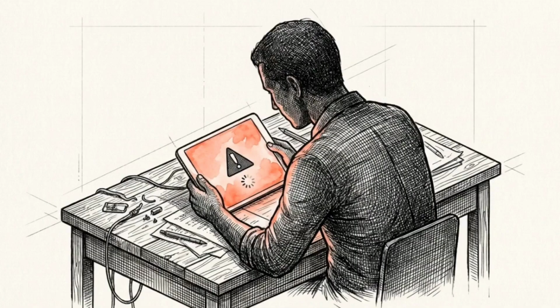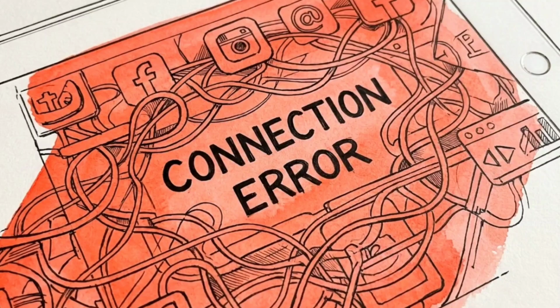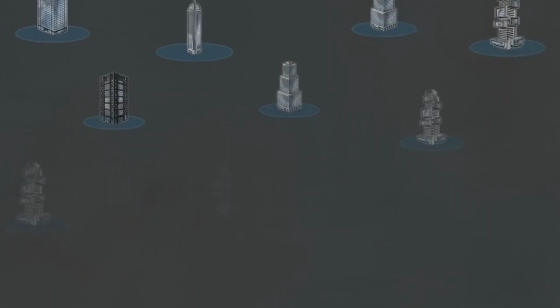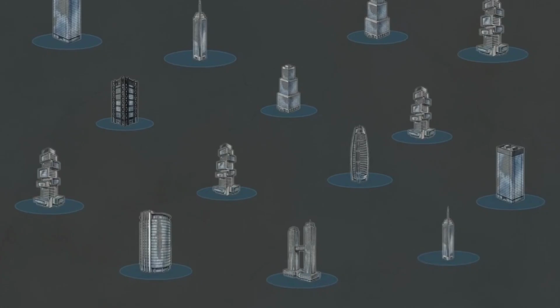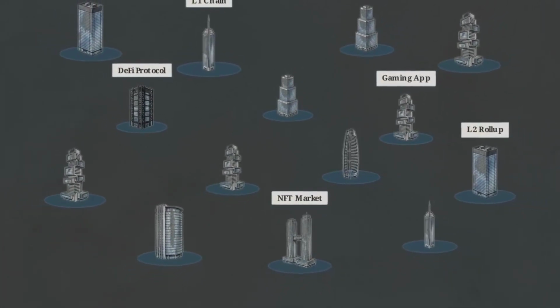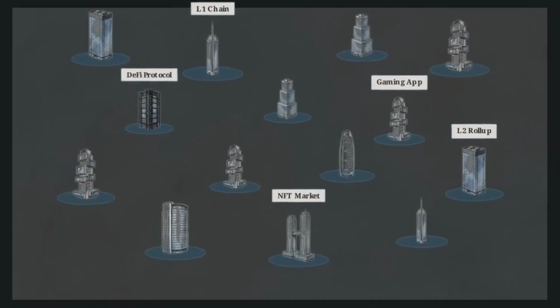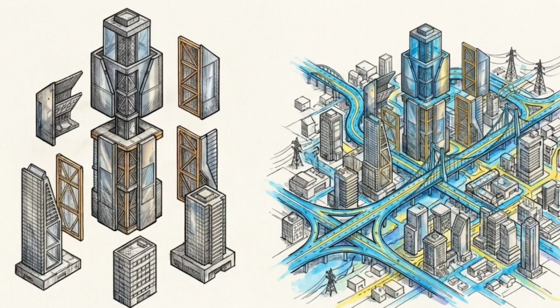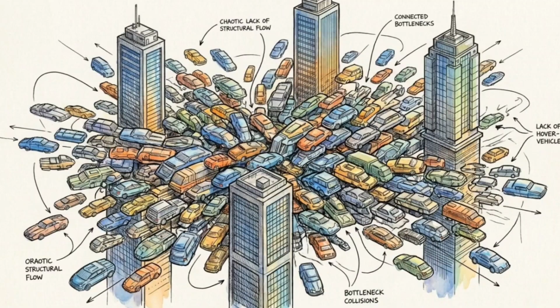For the average user, and even for developers, trying to figure out how these isolated pieces fit together creates a complex and frustrating experience. This animated diagram illustrates the problem clearly. Imagine a city where developers successfully construct hundreds of isolated skyscrapers, but completely forget to lay down the roads, electricity, and communication systems to connect them. Building structures is not the same thing as building a functional ecosystem. Without underlying infrastructure, rapid technological growth inevitably leads to chaos.